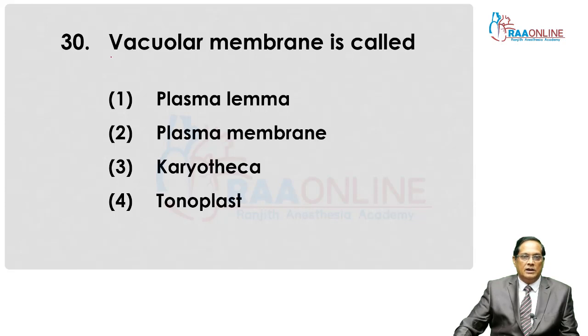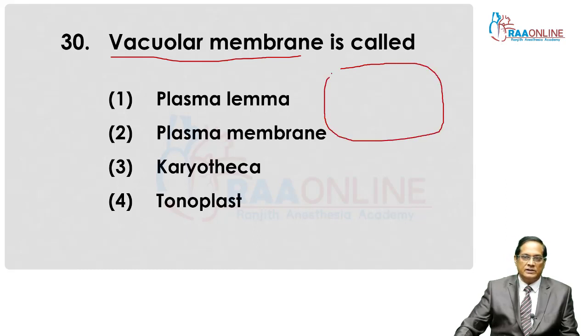Vacuolar membrane: large central vacuole is found in plant cell. This is a plant cell and its outermost covering is the cell wall. Next to the cell wall, the cell membrane is present.